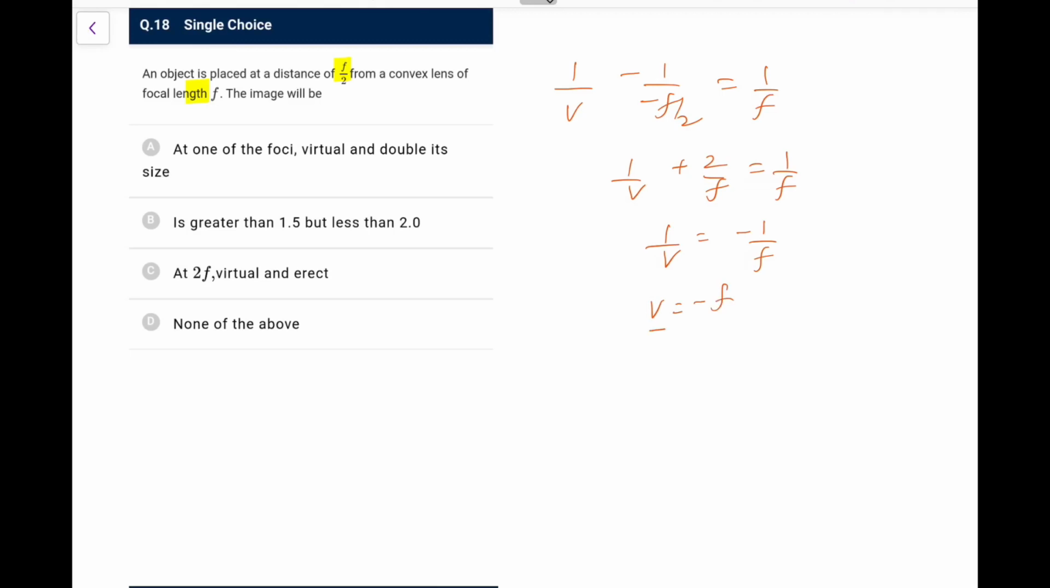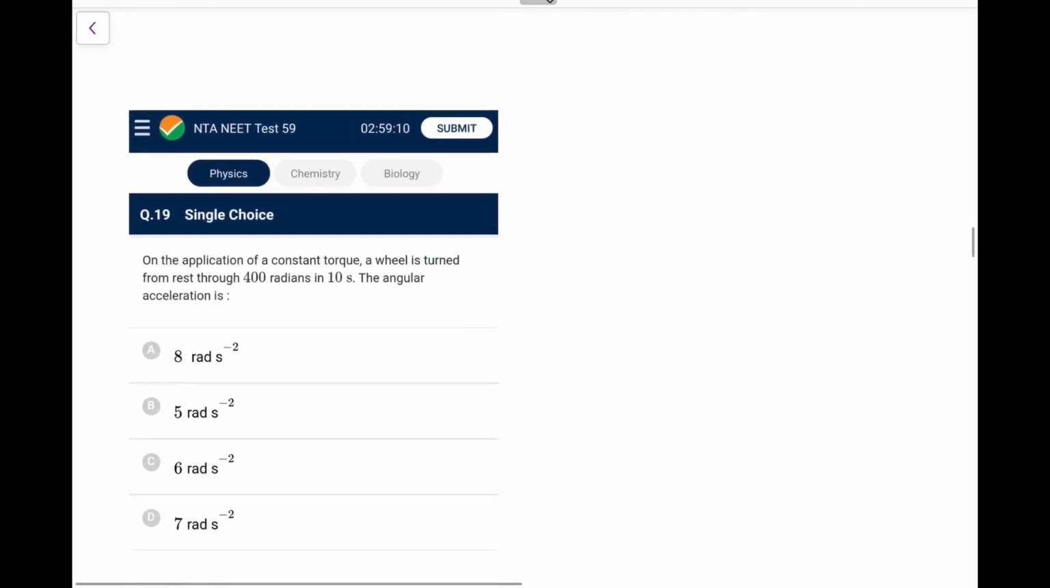So v is equal to minus f. So it is at one of the foci, virtual and double the size, because f by 2 to f. So option A is the most appropriate one we'll be getting.